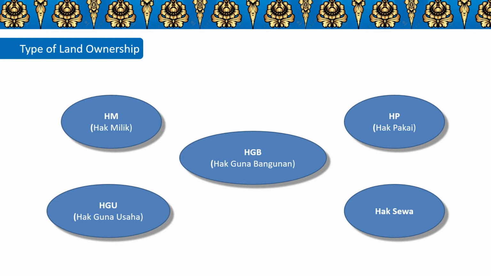HGB, right to build, is the right to build a building on state land for 30 years and can be extended for a maximum period of 20 years, can be applied to other parties, and only Indonesian citizens or legal entities can